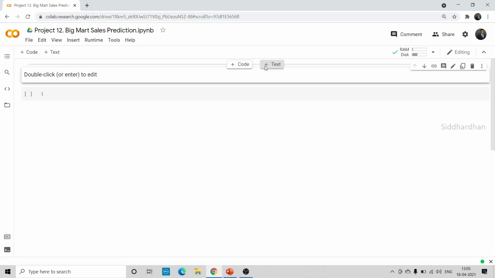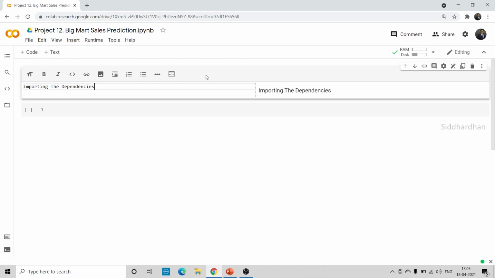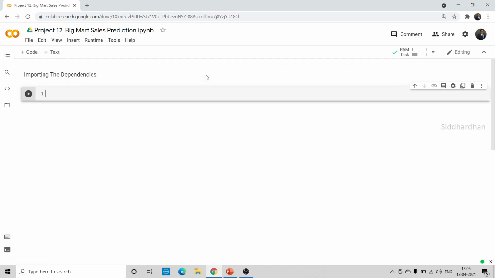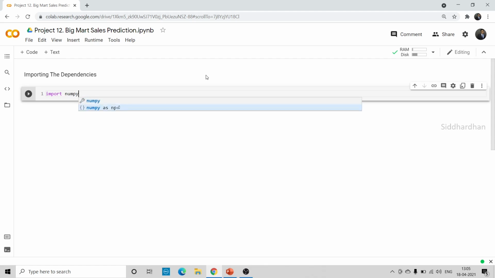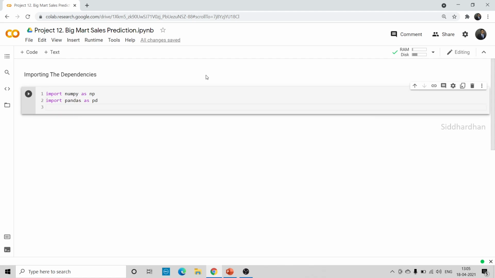The first step is to import the dependencies. So let me make a text here, importing the dependencies. Okay, so let's run this. So for running a particular cell and going to the next one, you can press shift plus enter. Okay, so first let me import some basic libraries. First, let's import NumPy. So let's import NumPy as np. So the NumPy library is very useful for making NumPy arrays. Okay, and let's import Pandas as pd. So Pandas is useful for creating a Pandas data frame.